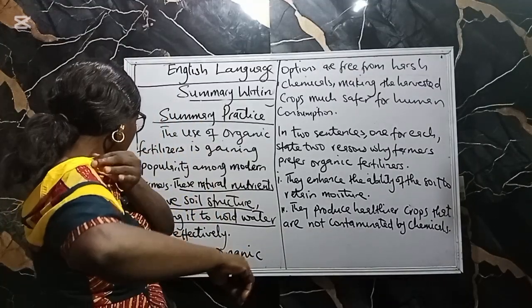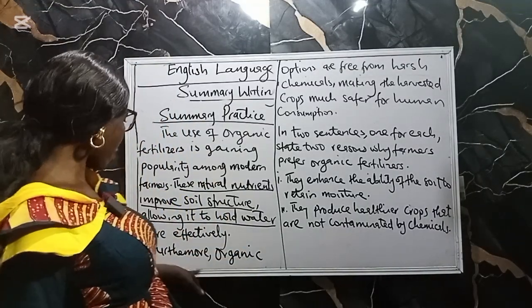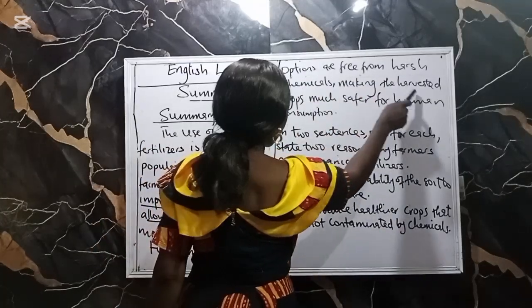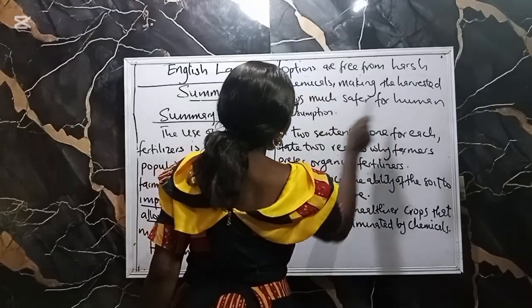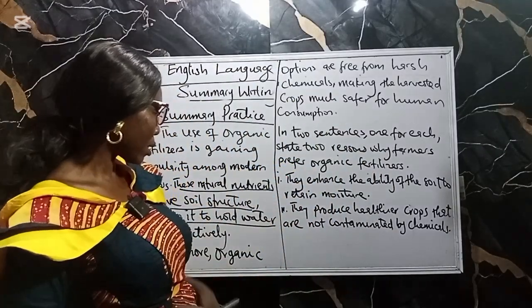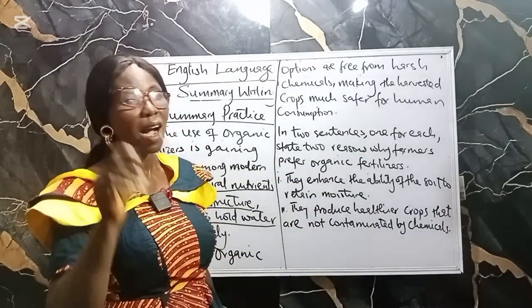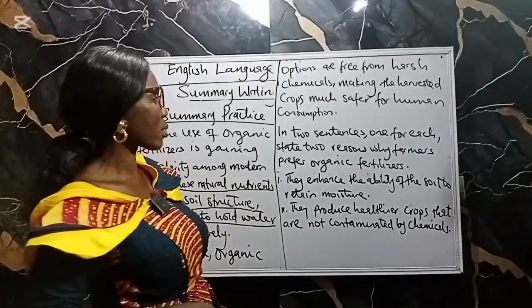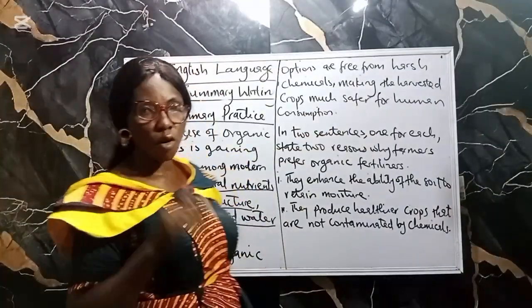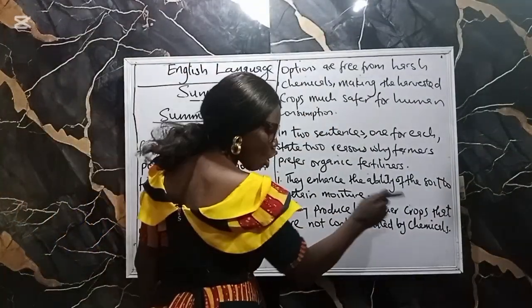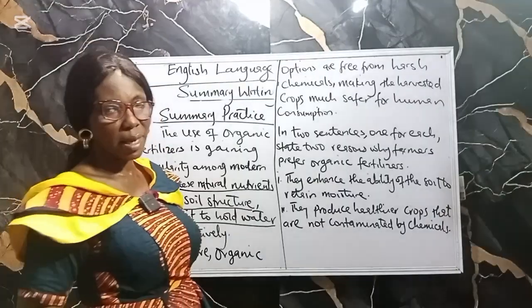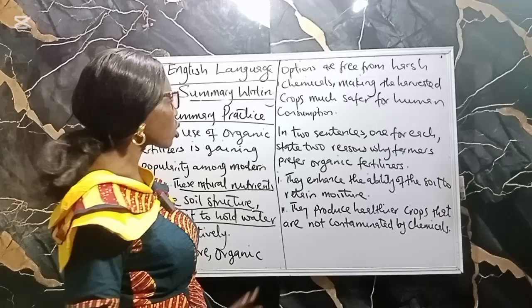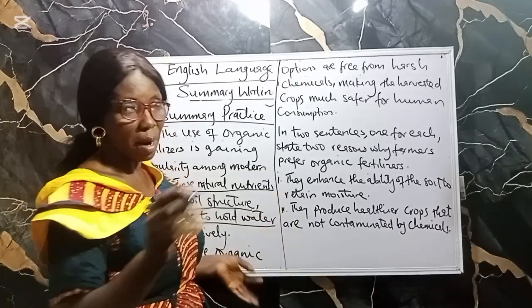Remember, here it said, furthermore, organic options are free from harsh chemicals, making the harvested crops much safer for human consumption. And see how I put it. They produce healthier crops that are not contaminated by chemicals. It makes it safer for human consumption. That means they are not contaminated by chemicals, as you see in fertilizer that is not organic. So that is how to summarize.